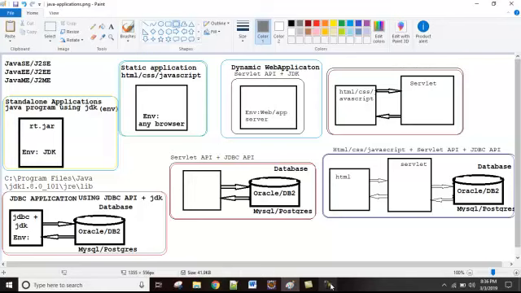And you know why people are crazy about Java? Because of its importance, right? So let us discuss a few features of Java. Java is open source, right? Open source means when you install the JDK, you get the source code as well.